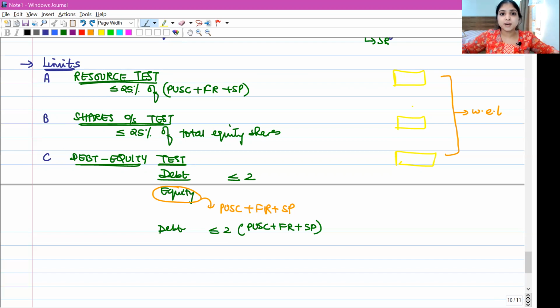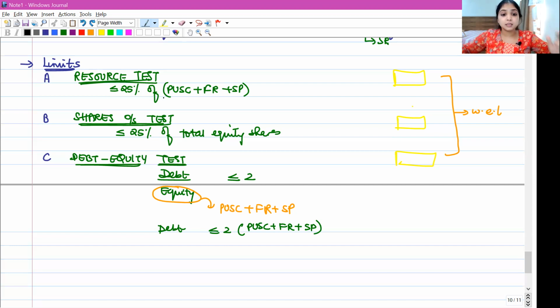The total funds being utilized for buyback should not exceed 25% of paid up share capital plus free reserves plus securities premium account. The total number of shares being bought back should not exceed 25% of shares outstanding in that year.